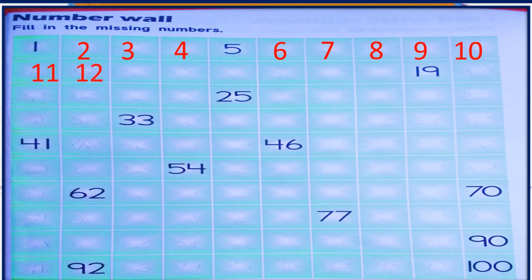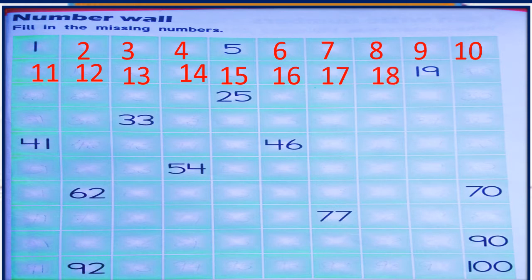12. 13. 14. 15. 16. 17. 18. 18 after 19. 19 is there. So next number will come 20. 20 after 21.